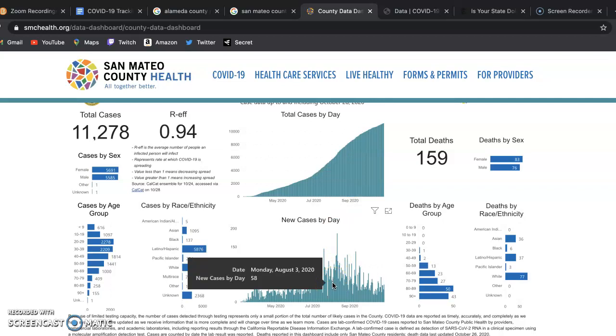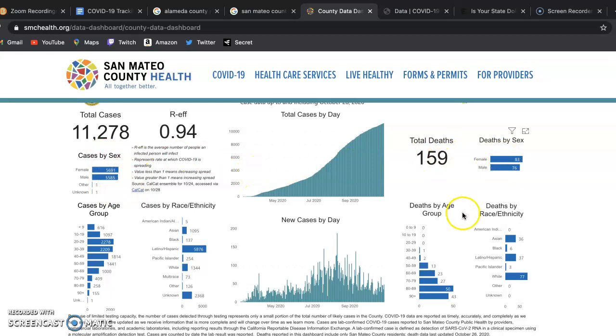Like I said, if I missed a day, it was so easy to use this. It also shows you age by group, cases by sex, total deaths by sex. It goes into depth.